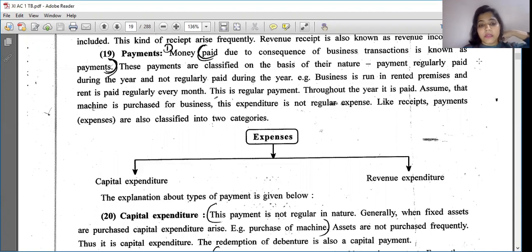For example, business is run in rented premises and rent is paid regularly every month. This is regular payment. Throughout the year it is paid. Assume that a machine is purchased for the business. This expenditure is not regular. Expenses, like receipts and payments, are also classified into two categories: capital expenditure and revenue expenditure. Capital means huge investment: land, building, sheds, machinery. And revenue expenditure means monthly salary to the employees, rent paid to the owner of the shop or factory, commission, payment of commission, that are considered in this.